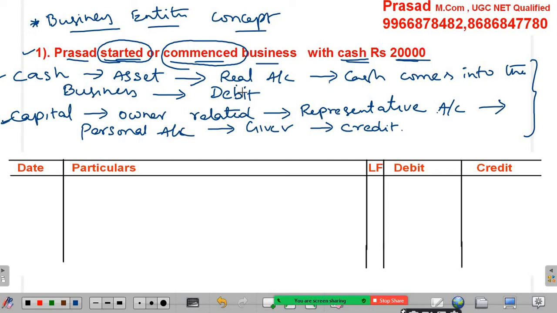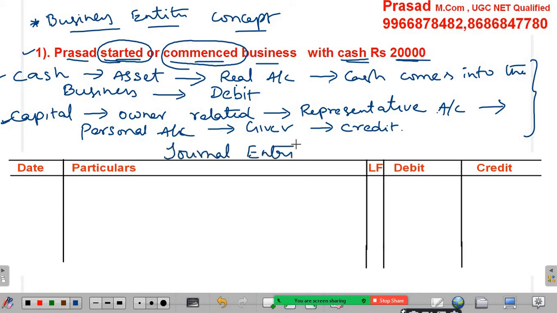So now cash comes into the business as per this transaction, so it is debited. And capital is related to the owner, and it can be considered as a representative account, and we have to follow the personal accounting rule for the capital related transaction. Now Prasad is the owner and he is a giver of the cash to the business, so the giver we should credit it.